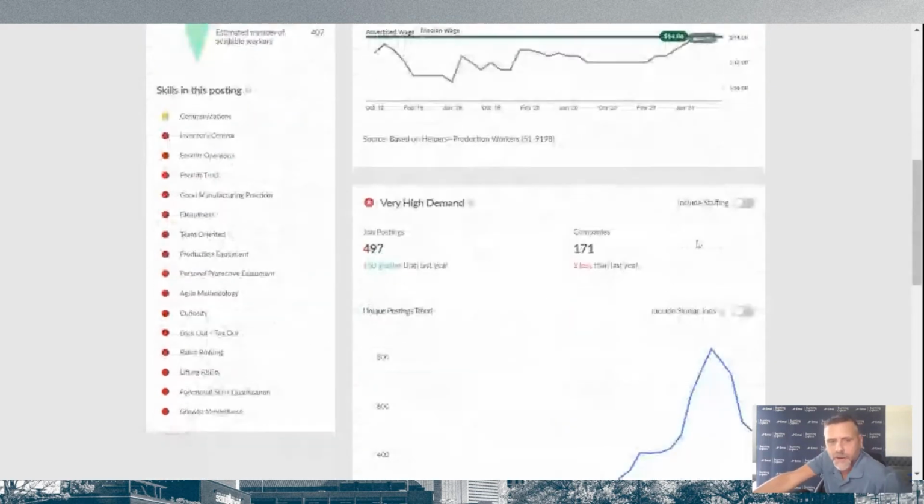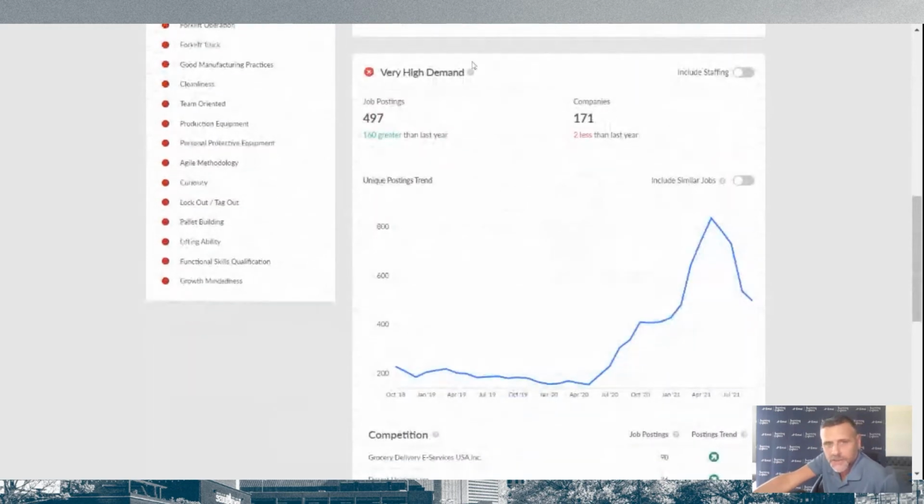So with that in mind, I want to go down to the last part of this, which is demand. So we're also looking at what's happening in this market. And then what happens if we go back and compare this to other markets, once again, of like size, what is the demand looking like in Atlanta at this particular time? So we can see that relative to other markets, this is one of the most competitive markets that are out there. And you can see that it really kind of hovered along for this particular job, but it's really skyrocketed recently.